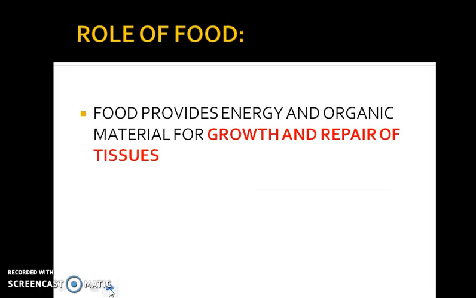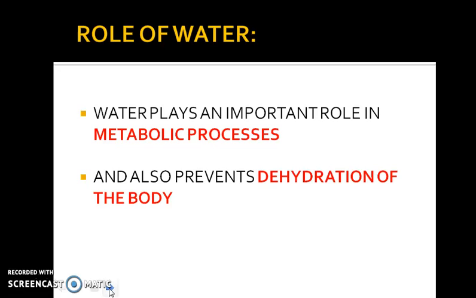Now, as I've already stated, the role of food is that food provides energy and organic material for growth and repair of tissue. If you don't consume food, what's going to happen? If you have an accident, if you fall, you are going to lose tissue. So those tissues have to be replaced. So who is going to replace it? Who is going to provide those raw materials? Obviously the answer is food. Okay, so your food will definitely help your body to heal and grow healthily.